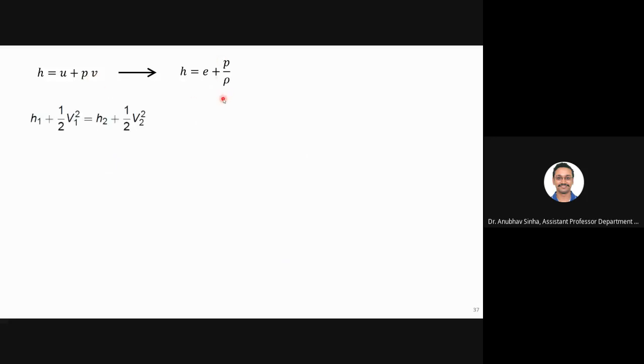Okay, and this is the energy conservation equation. If I substitute, instead of writing H, I will write E plus P by rho, then I will get this form. So this is the only new term, otherwise same equation is there.